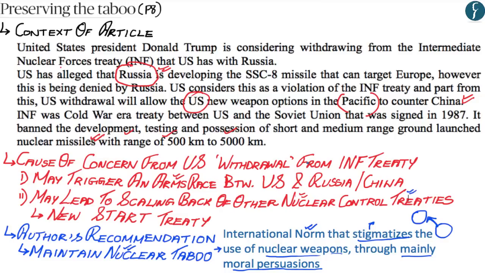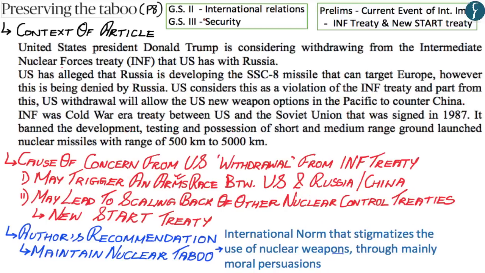So, now hopefully, you've understood the crux of this article. Now, let us understand where this would be placed in your UPSC syllabus. Wherein this article and the explanation given in this section would first be placed in GS Paper 2 within the section International Relations, and apart from this, it would also be placed in GS Paper 3 within the section Security. And apart from this, you should also see the INF Treaty and the New START Treaty from the perspective of your upcoming prelims examination of 2019, wherein the current event of the US expected withdrawal from the INF Treaty makes both the INF Treaty and the New START Treaty of international importance.